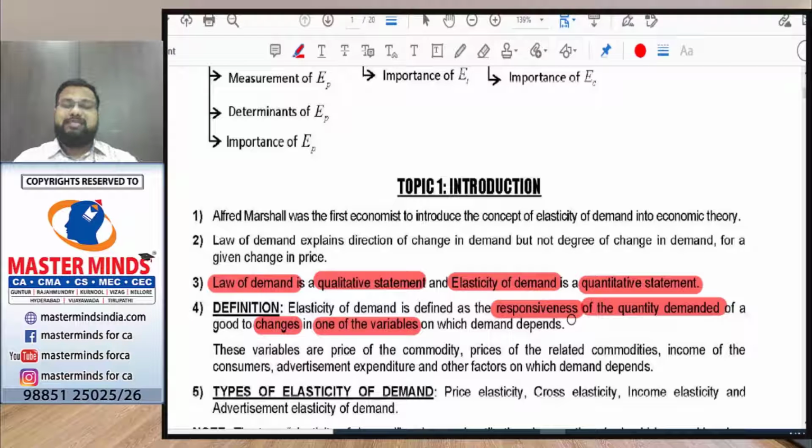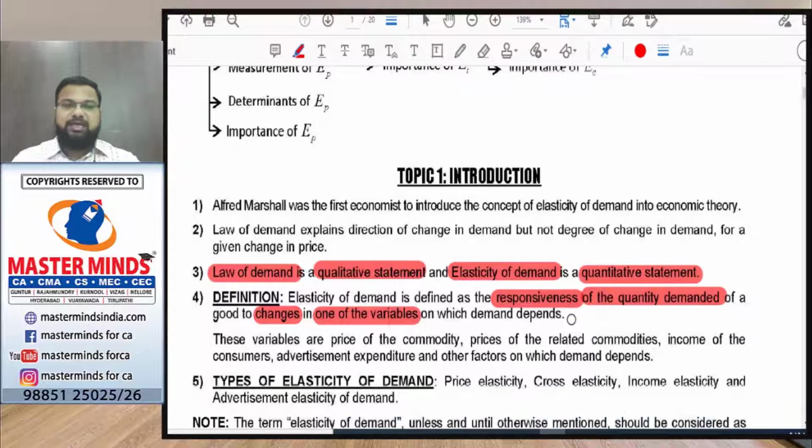Okay, so there are several variables because of which demand changes. It may be price of the commodity, price of related goods, income of the consumer, advertisement, etc. So we try to study, if determinants change by 1%, what will be the percentage change in demand?